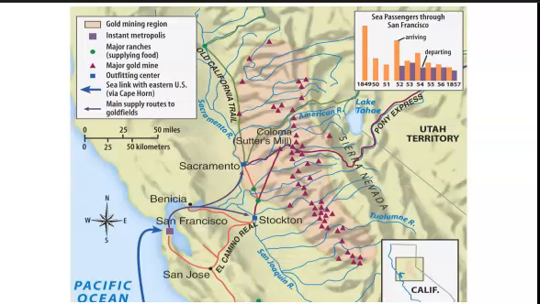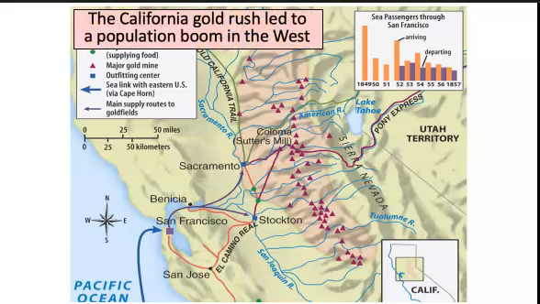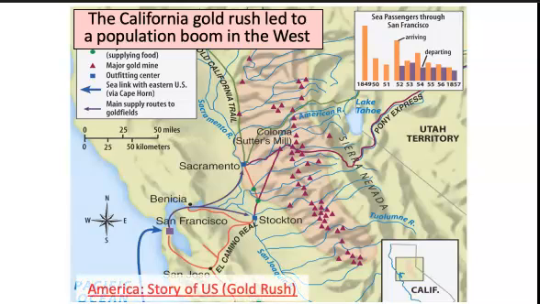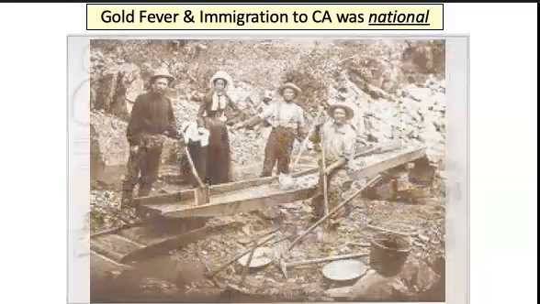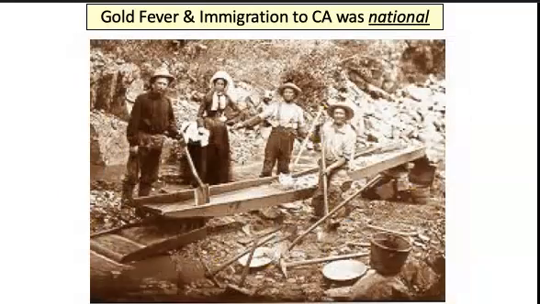They're settling in the area just outside of San Francisco. So many of them are coming into San Francisco. And this is going to lead to an absolute population boom in the West, as tens of thousands of people flood to try and strike it rich in this particular area. And gold fever was national at this time. We see people from all across the country coming to pan for gold.